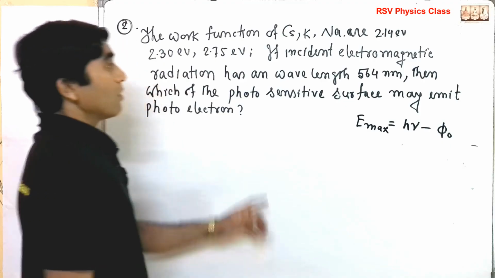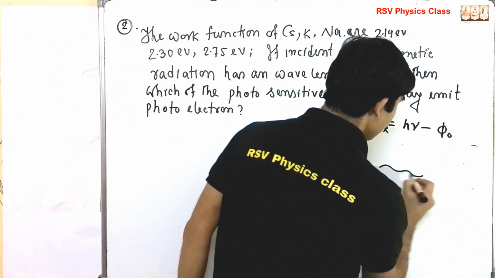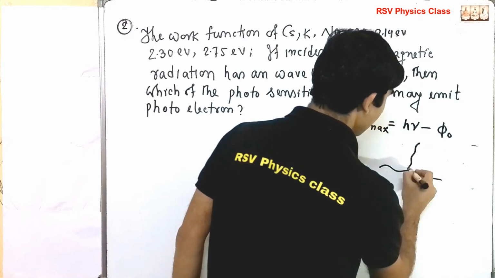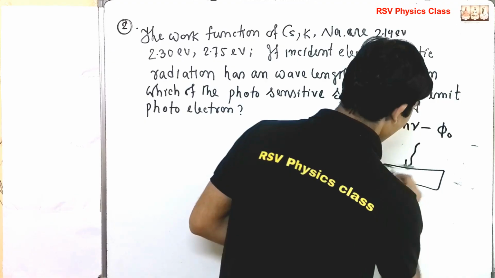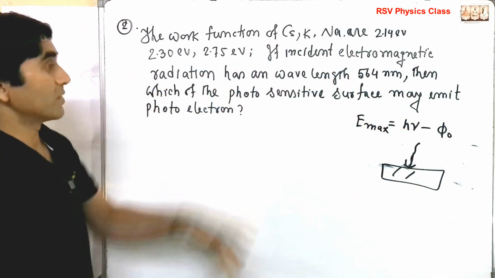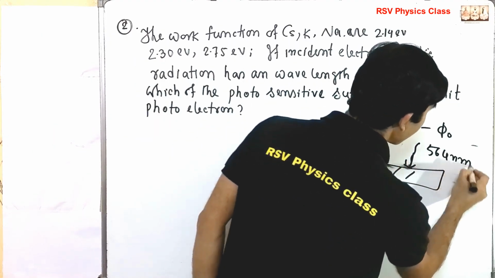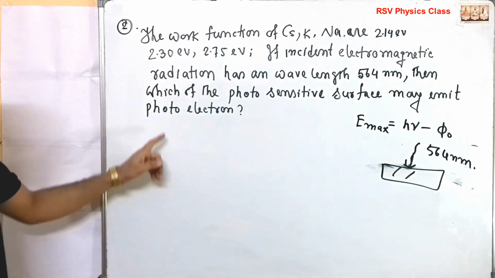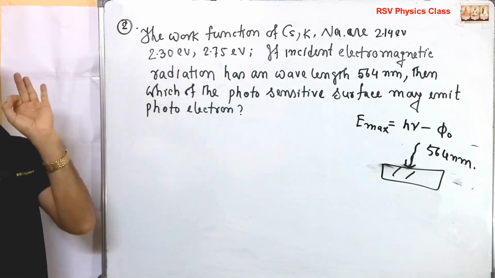Now work. So it is the surface of a photoelectric emission, and an electromagnetic radiation is incident on this surface. Okay. So electromagnetic radiation has a wavelength. So see, this is 564 nanometer. Now, 564 nanometer means how much EV is required.